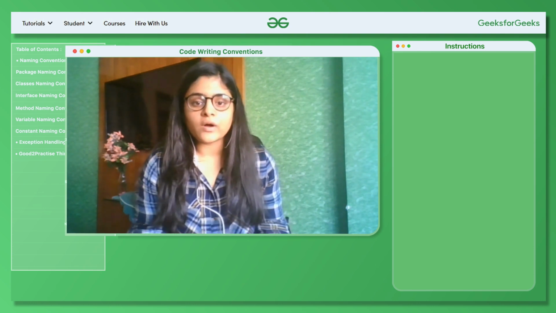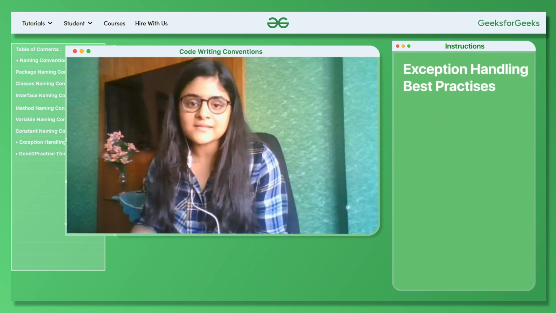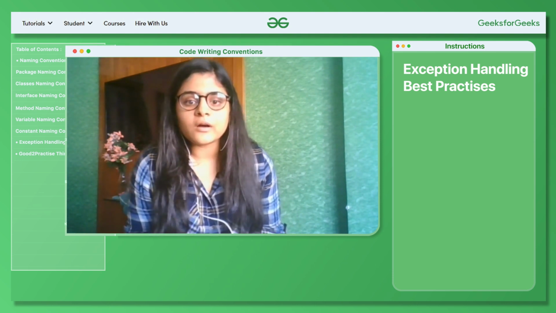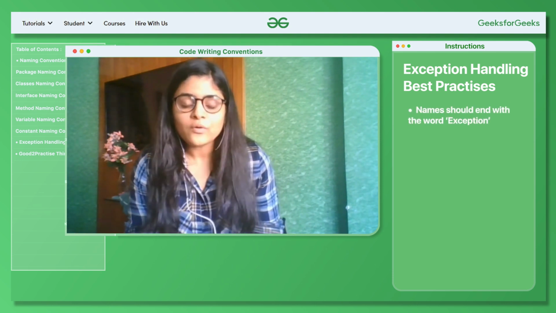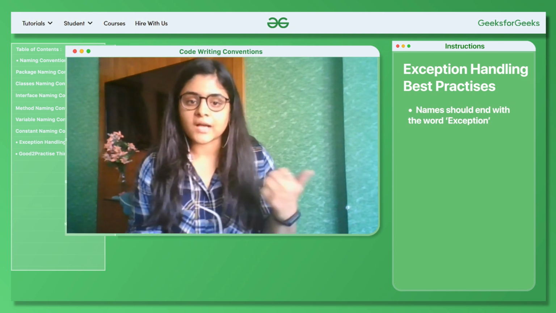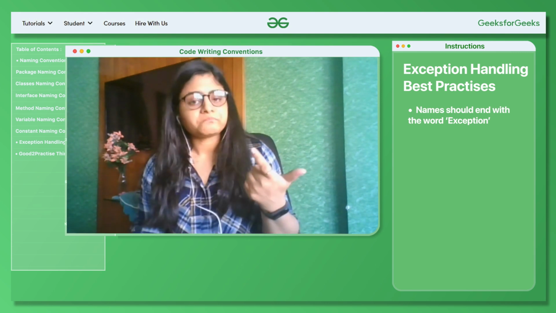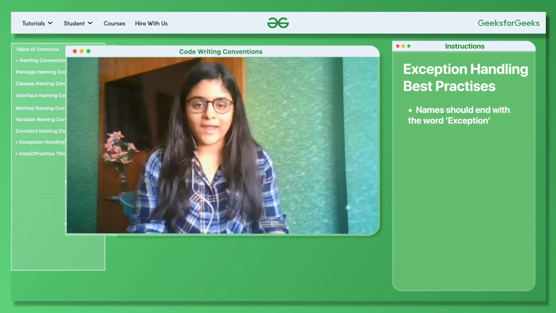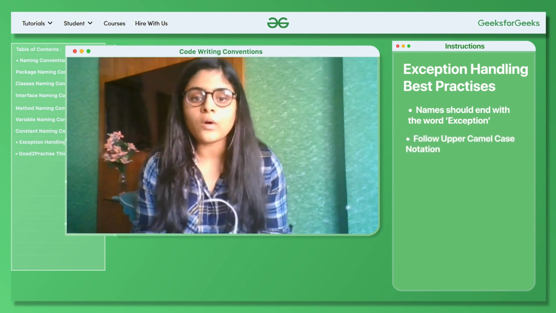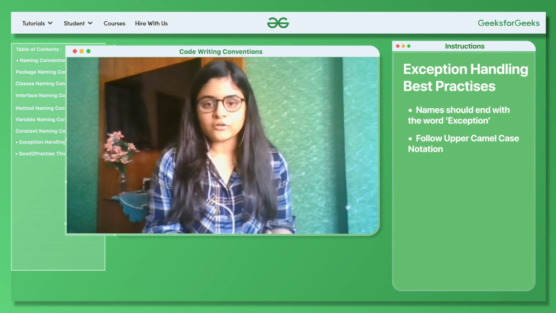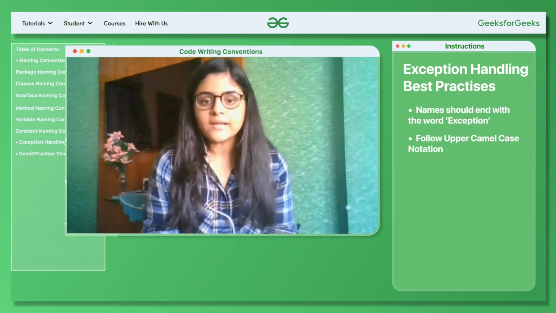Next, let's move to exception handling best practices. So first of all, let's talk about the naming convention. It's very simple. The name of the exception should end with the word exception. For example, if you've noticed exceptions like ClassNotFoundException, SQLException, or IndexOutOfBoundsException, they all end with the word exception, and they also follow upper camel case notation. That is, every word's first letter should be a capital letter, right?